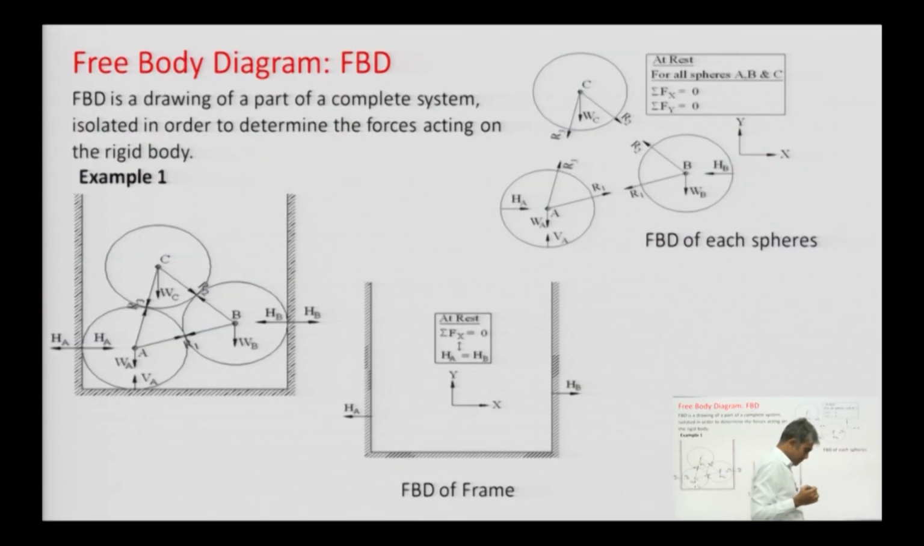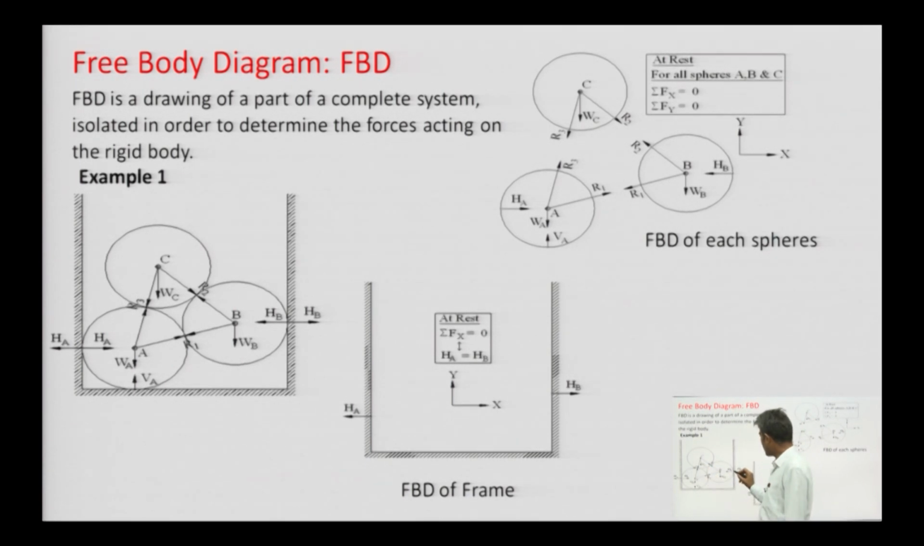This is another example of making a free body diagram. Three spheres A, B and C are placed in a frame, and we need to make the free body diagram. Why are we making the free body diagram? We are making it because we want to calculate the reactions at every contact point.